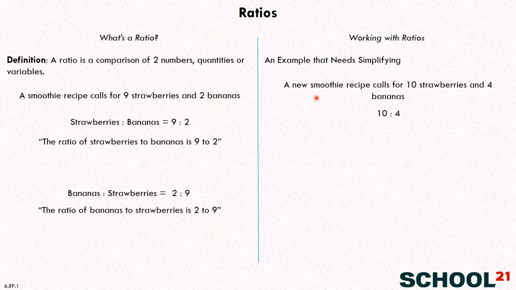Yeah. Okay. Now, ratios are very, very similar to fractions. We can simplify them just like we would simplify a fraction. So if you think of a fraction of 10 over 4, or 4 over 10 if you're going the other direction, you would be able to simplify that, right? Yeah. Because they each have a factor in common. What's the greatest factor that 10 and 4 have in common? What's one factor they have in common?